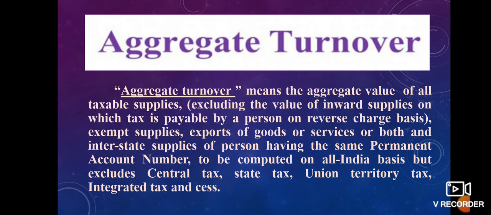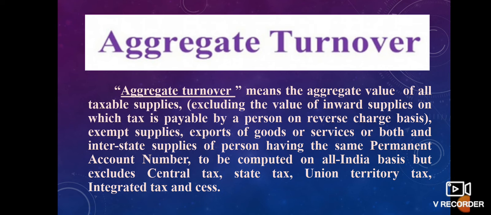So, aggregate turnover includes taxable supplies. Taxable supplies are those supplies of product on which GST is applicable, and exempted supplies include nil rated supplies, exempted supplies, and non-taxable supplies.